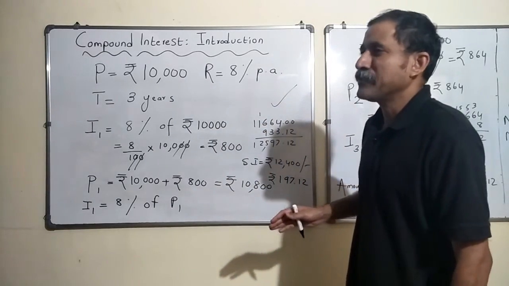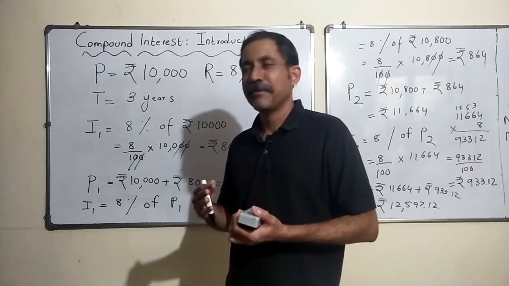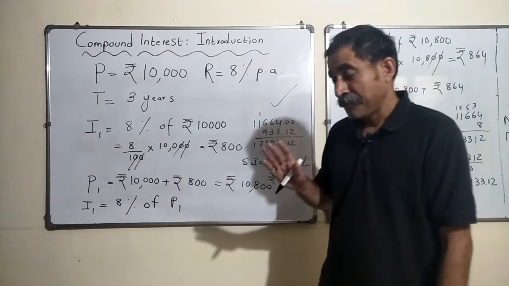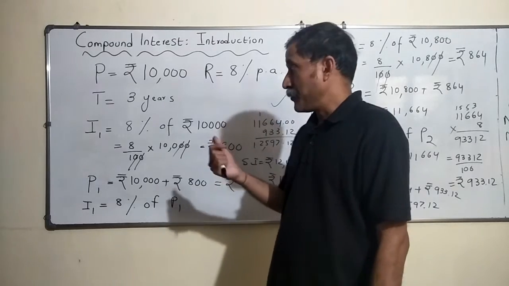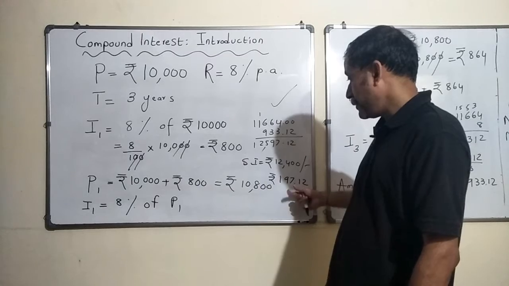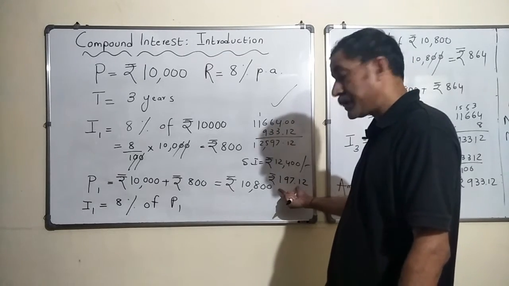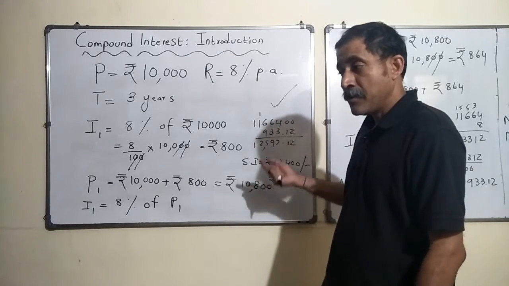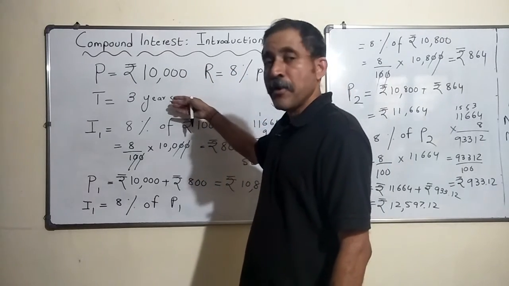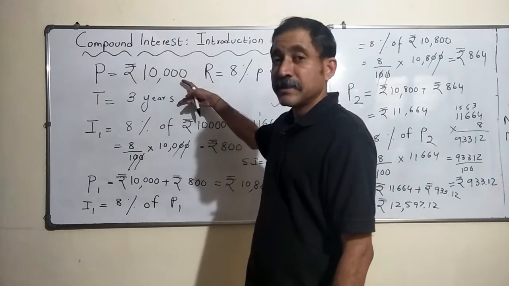So he, of course, wants me to invest for a longer period of time into his bank, and I hope that is good, but what he said is also true. The difference between the simple and the compound interest here, though it may look a paltry 197 rupees, but if you increase the principal, if you increase the number of years, these are the only two things that are in your hand.